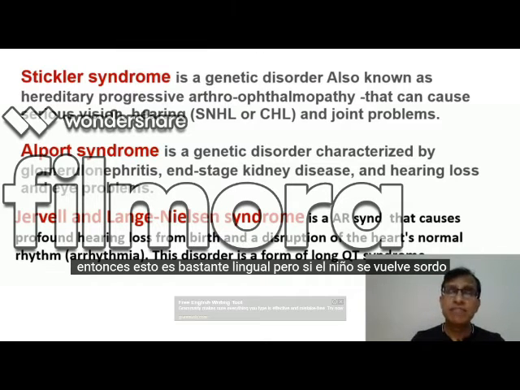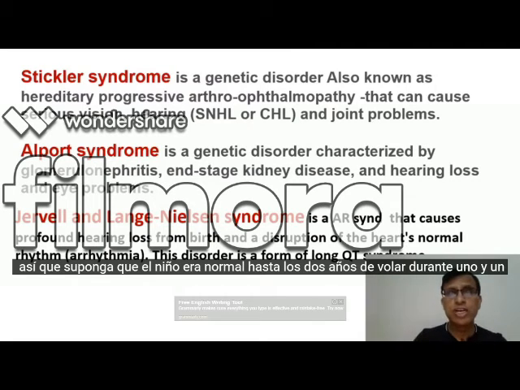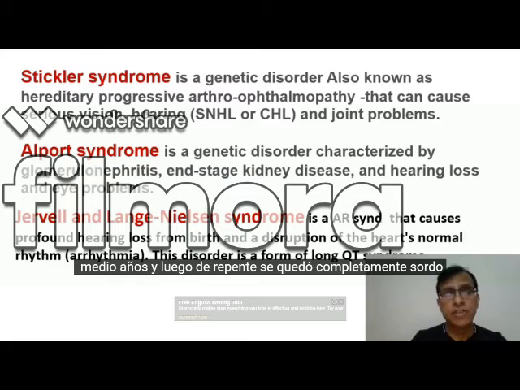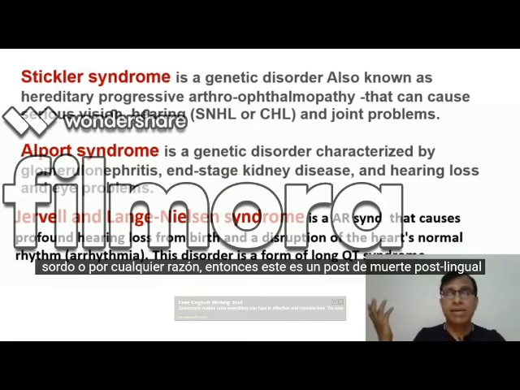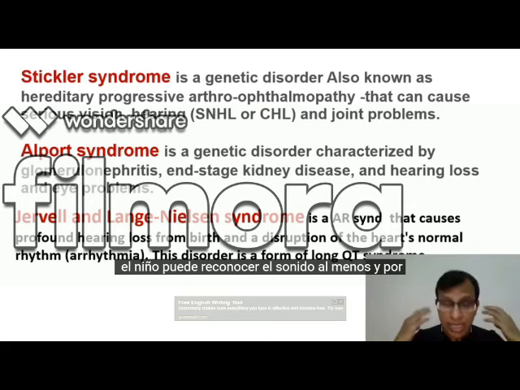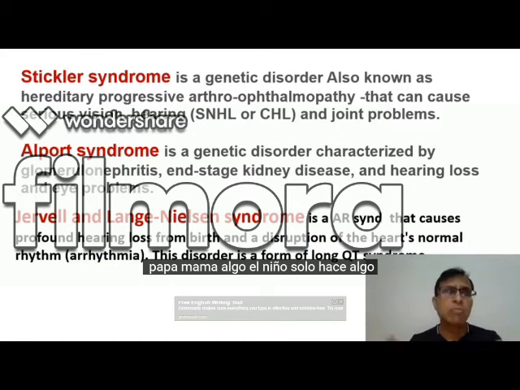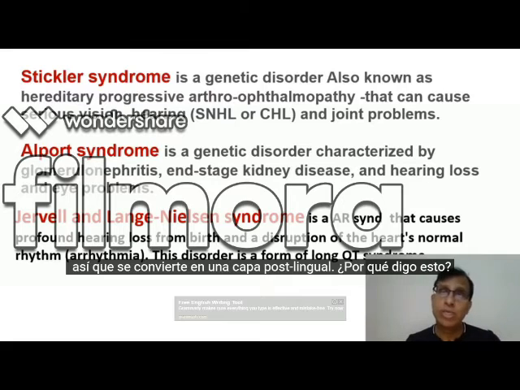But if the child becomes deaf after having heard for a few months or years after birth, suppose the child was normal till 2 years of life or 1.5 years, and then suddenly became completely deaf for whatever reasons, then this is post-lingual deaf. Post-lingual means that for those 1.5 years the child has heard the sound. The child can recognize the sound at least, and by 1.5 years the child will have spoken some word, papa, mama, something, or just makes a noise. The child has made an attempt to speak out, so that becomes post-lingual deaf.